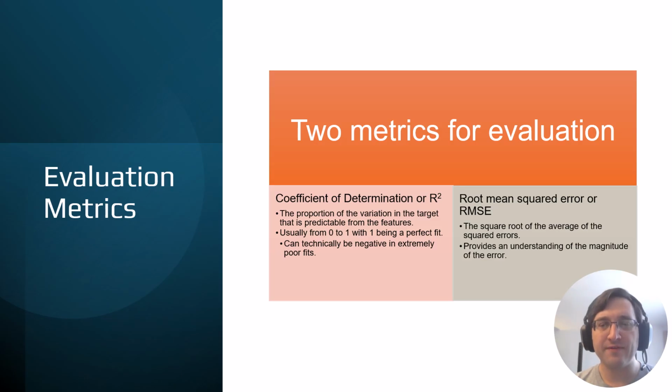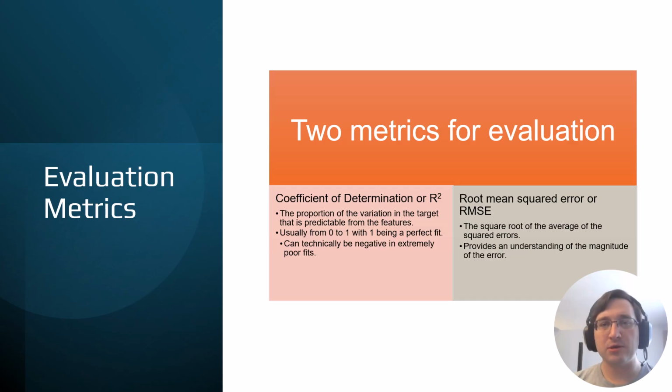In order to evaluate the effectiveness of our model, we ended up using two metrics. The first is the coefficient of determination, or R squared, which looks at the proportion of the variation in the target that we can predict from the features. You can think of it as a goodness of fit, like how well the line actually fits the data.